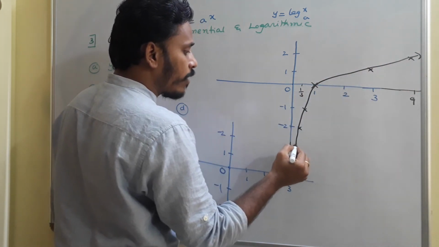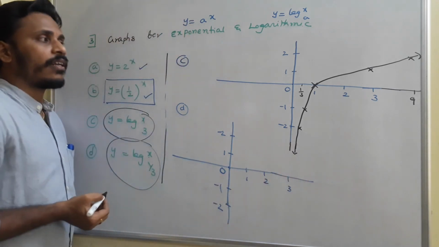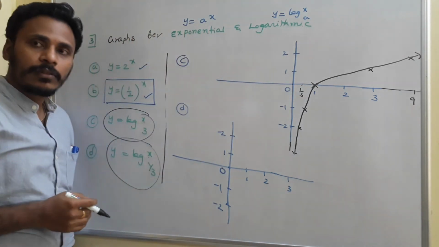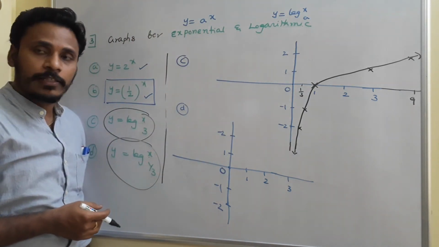Here again the graph and this y-axis won't intersect at any point. And in this way the graph goes on like that. That is the rough sketch for log x base 3.